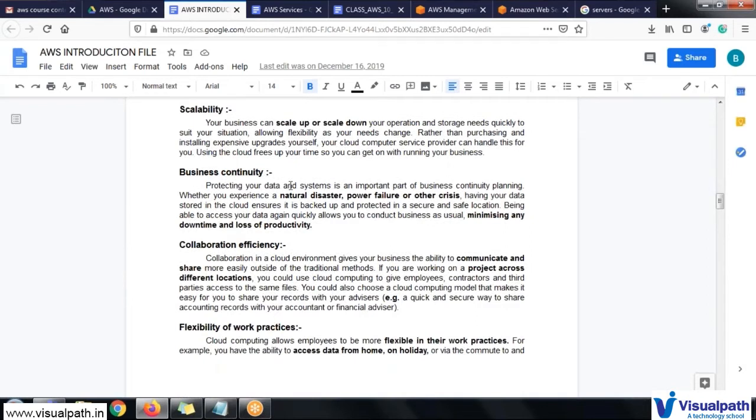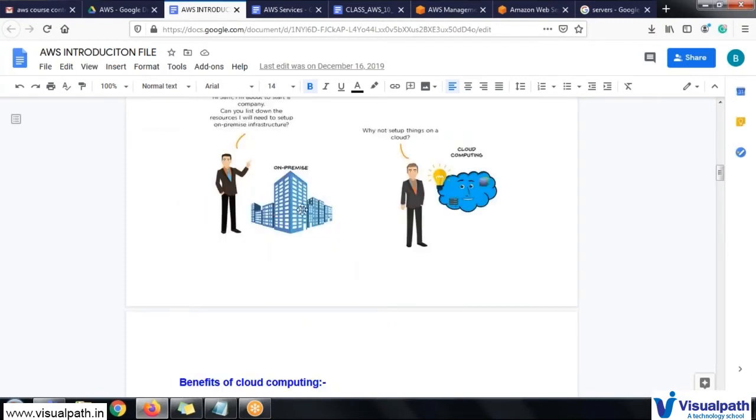And next one, business continuity. For example, in your organization, if there is a power failure in your building, you can't access that application because the power has gone, or internet issues, or any kind of physical failures, whatever may happen, it all depends upon your organization. While coming to cloud computing, they will take that responsibility, and they will shift your data from one location, from one country to another country within seconds, so that the end user doesn't face any kind of issues.